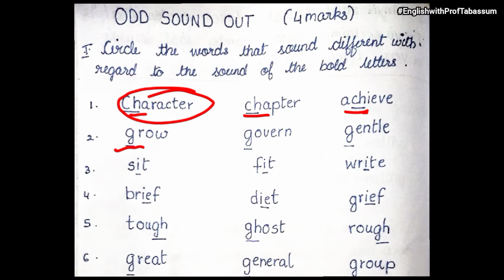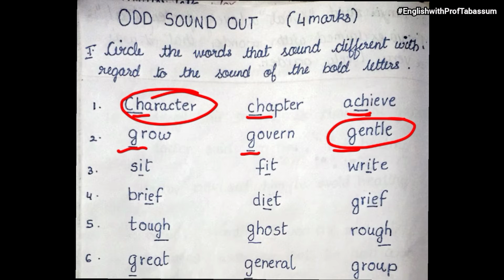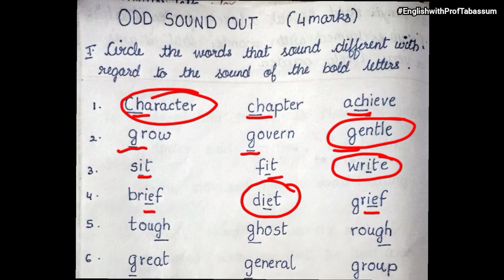First word is grow. G, govern, again G is pronounced as G. But this one is gentle, G is pronounced as J. So obviously gentle is different. Then third one, sit, I is pronounced as E, fit, again E, and right, okay? So right is different. Then brief, diet, grief. In brief and grief, IE is pronounced the same, but in diet, I is pronounced different. So diet is different.